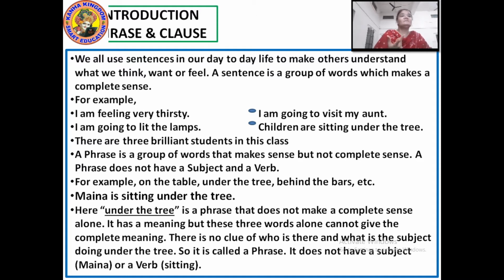It does not have the subject. Under the tree does not have a subject, Meena, and does not have a verb, sitting. Means under the tree, the subject is doing what? Is the subject sitting, standing, sleeping, jumping under the tree? What is it doing? No verb is there. So how would you identify the phrase from a sentence? A phrase does not have a verb or a subject. Let's move to the next, and our next is clause.